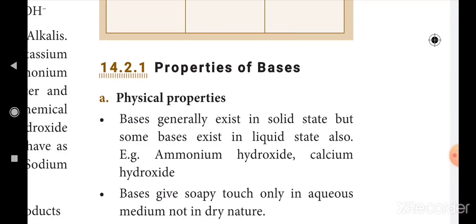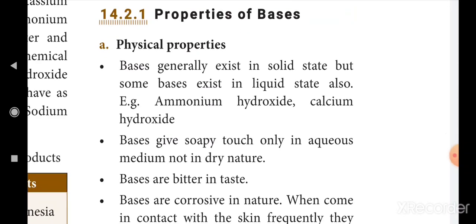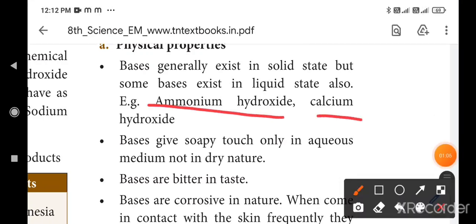Compare the acids, most of them liquid states, only one is solid state. Do you remember? Benzoic acid only solid state. You compare and study, it's easy to study. Okay, acids fully liquid, only one is solid, that is benzoic acid. Here base, most of them solid, two only liquid, that is ammonium hydroxide and calcium hydroxide. Second point, underline ammonium hydroxide and calcium hydroxide.